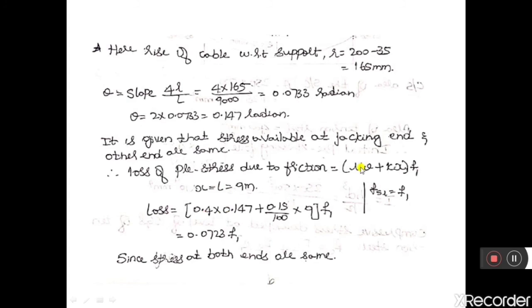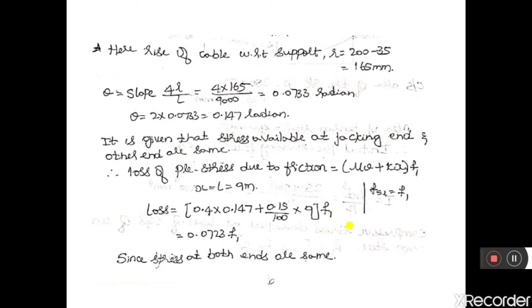Therefore loss is equal to 0.4, which is mu given in the question, into theta, which we have calculated here, plus k, which is 0.15 per 100 meter, so divided by 100 into 9. Here 9 is x. Remember that the formula is derived in such a way that x is in meters, so there is no need to convert it into millimeter. So x is equal to 9 meter, into F1 or FSI, the initial prestress.